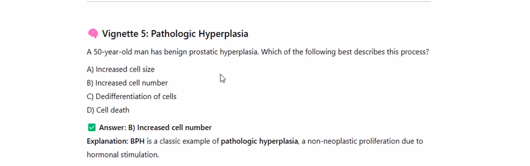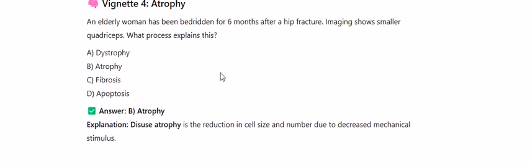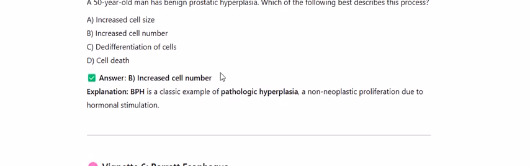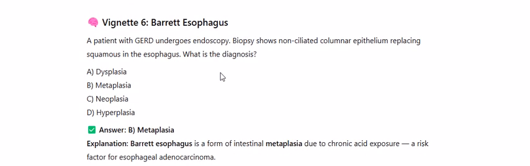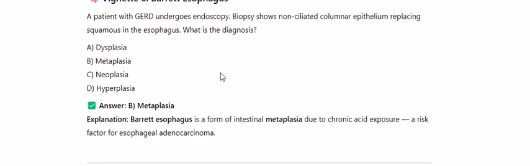Vignette 6, Barrett esophagus. A patient with GERD undergoes endoscopy. Biopsy shows non-ciliated columnar epithelium replacing squamous in the esophagus. What is the diagnosis? A. Dysplasia, B. Metaplasia, C. Neoplasia, D. Hyperplasia. Answer B. Explanation. Barrett esophagus is a form of intestinal metaplasia due to chronic acid exposure, a risk factor for esophageal adenocarcinoma.